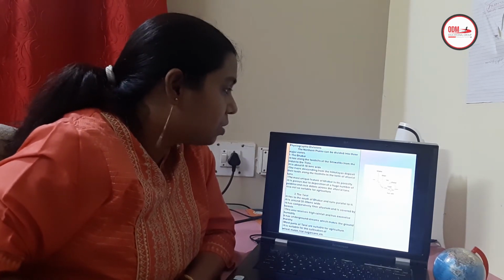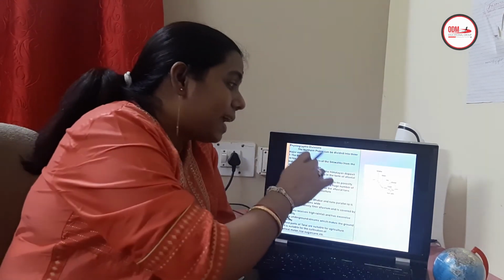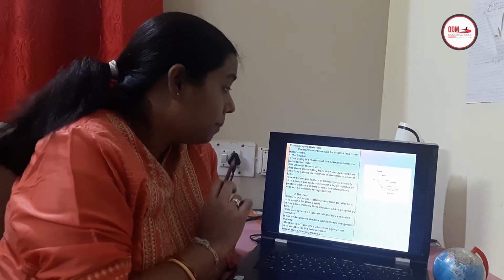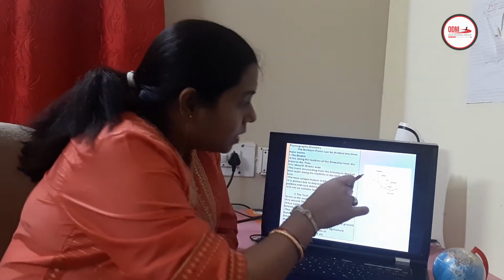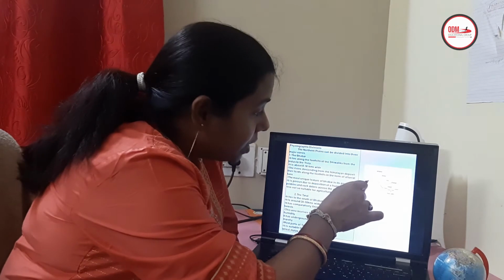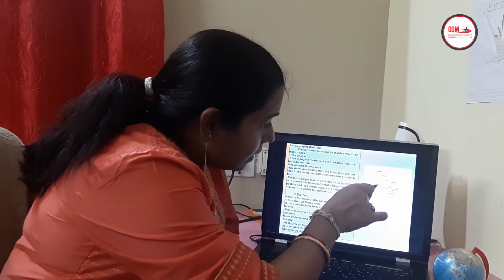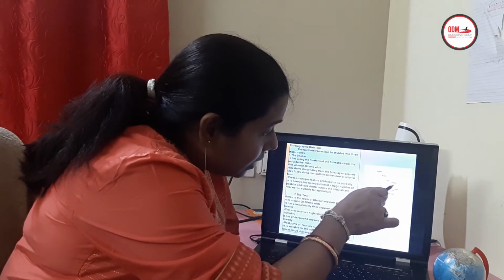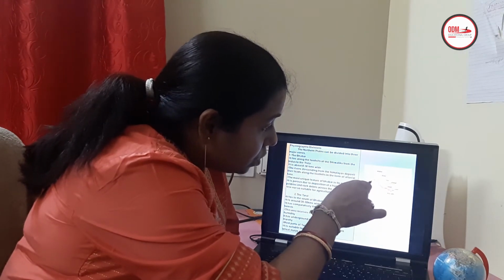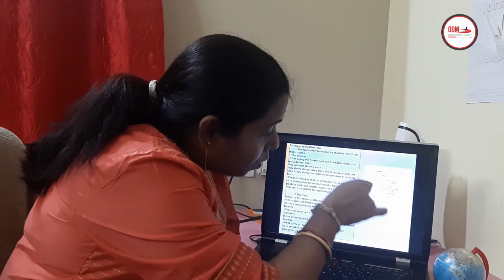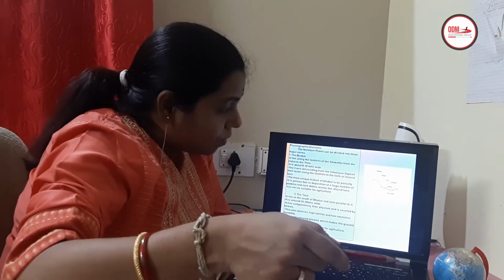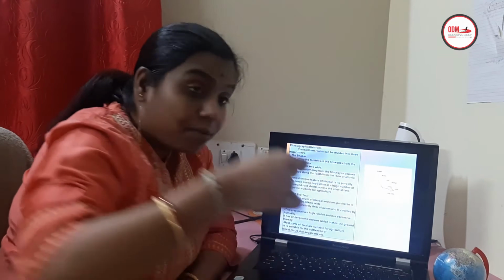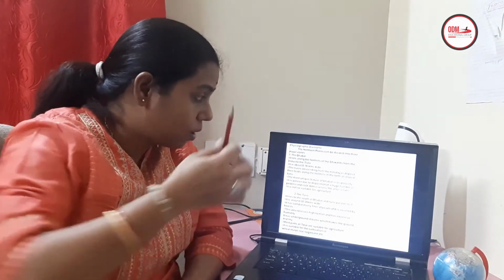Coming to the physiography division, the northern plains can be divided into major zones. One is Bhabar. Now see, when we come here, this is the Himalaya, this is the Bhabar area, this is the Tarai area, this is the Bhangar area, this is the Khadar area. So you can understand, as we go to the lower sections of the plains, the fertility changes accordingly, and the soil differs.